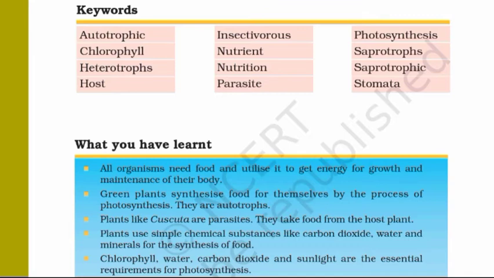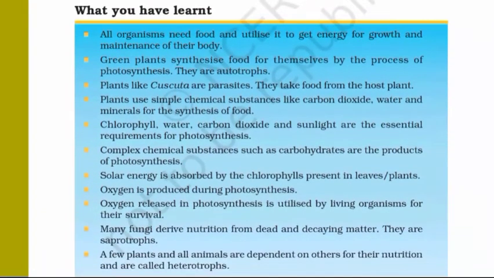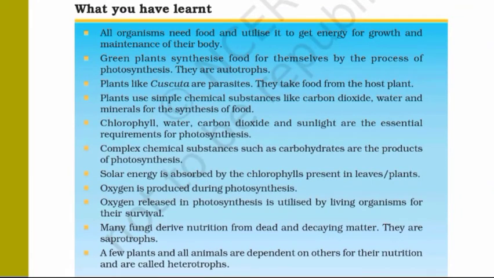What you have learned. 1. All organisms need food and utilize it to get energy for growth and maintenance of their body. 2. Green plants synthesize food for themselves by the process of photosynthesis. They are autotrophs. 3. Plants like Cuscuta are parasites. They take food from the host plant.